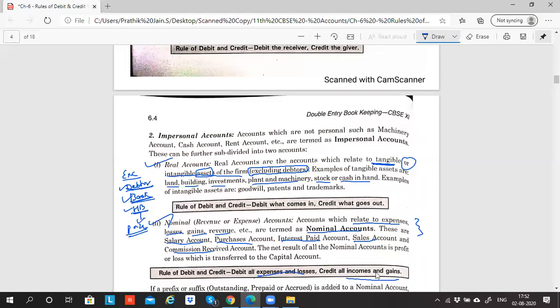This is the rule. And for the real account, what is the rule? If any account has got the flavor of tangible assets, intangible assets, or any assets except debtors and bank, then it is debit what comes in, credit what goes out. Any difficulty in remembering these rules, guys?